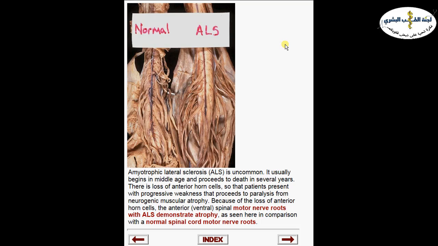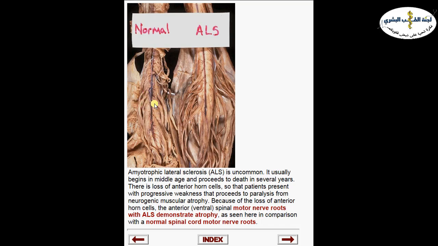Now, why do we call it ALS or amyotrophic lateral sclerosis? Because these patients will suffer from sclerosis in the lateral columns of their spine. Okay, so that's why we call it amyotrophic lateral sclerosis. Now, how can we see this grossly? Because the degeneration occurred in the anterior horn cells of the lateral column, they have loss of these anterior horn cells, the motor neurons, nerve roots that are coming out from the ventral aspect of the brain. This is here from the motor nerve roots, you can see them from a normal person.